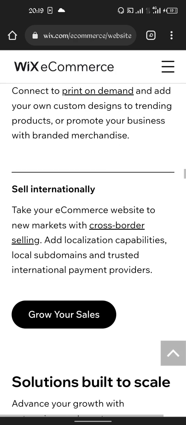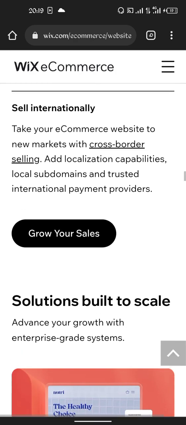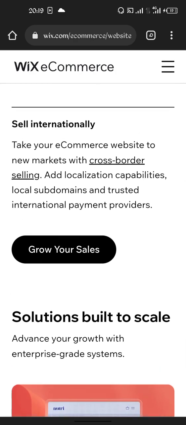Then with all this information, you can sell globally and internationally to everyone all across the world. So it's not limited to some certain country or to certain people. It's sellable on the internet. So everybody can sell online as much as they want.